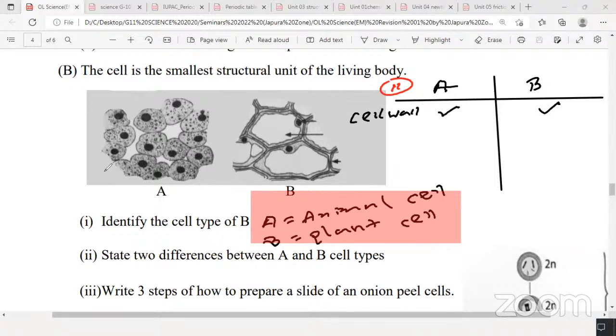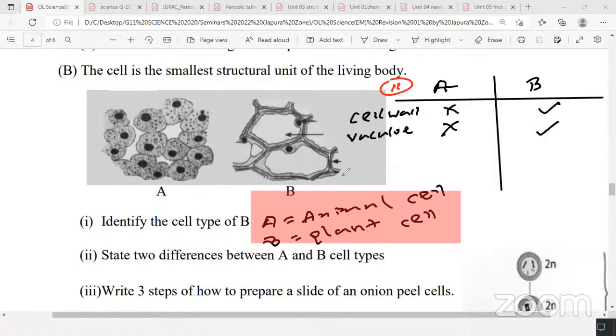Then the other one you can write is the large vacuole: absent in A, present in B. Cell wall absent in A, present in B.